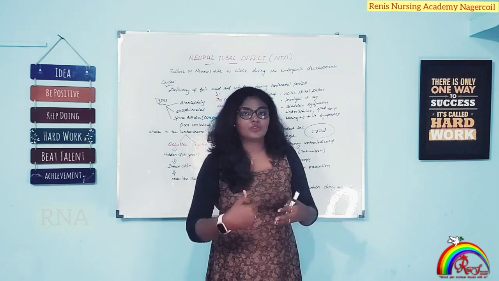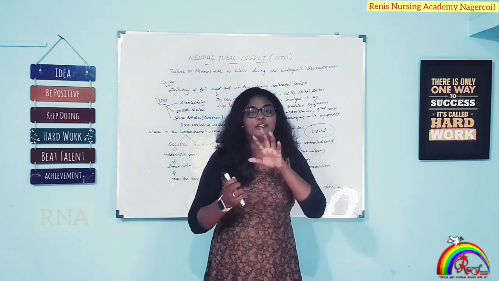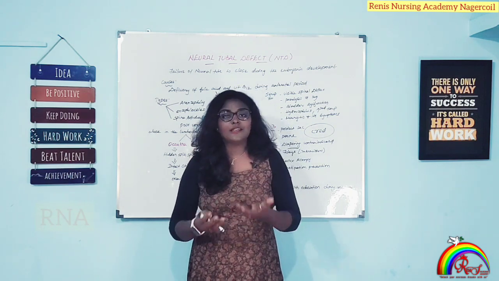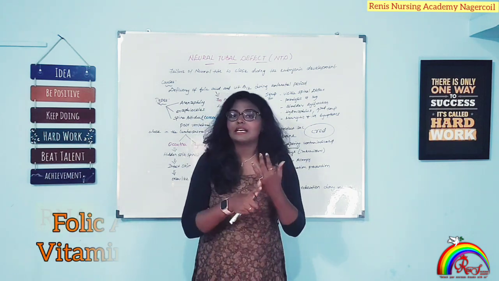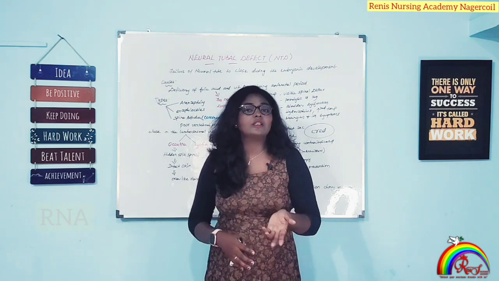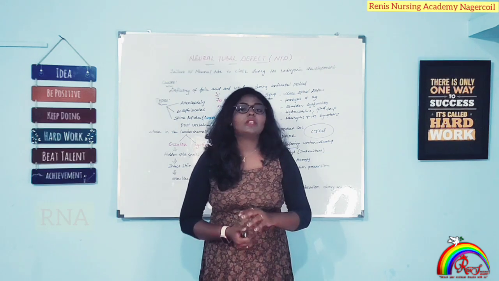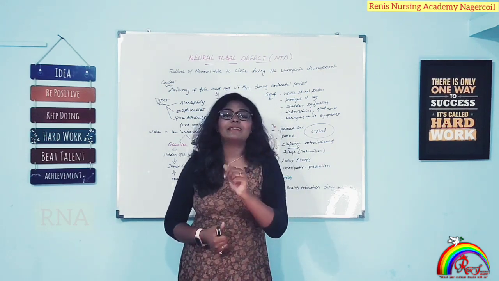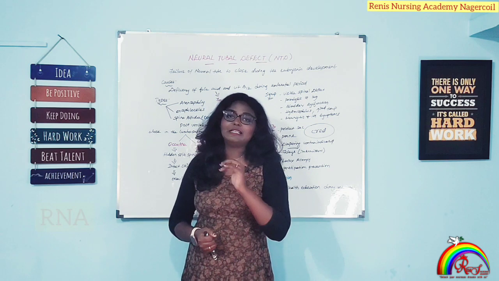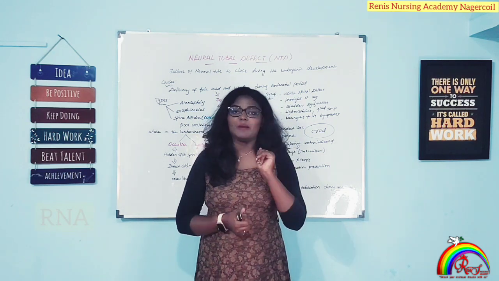When the mother comes to the hospital, as a nurse we can give them health education regarding folic acid supplement and vitamin B12 supplement. Then what are the food items that are rich in folic acid? Example, cauliflower. So they can take this type of food, so that they can prevent an important birth defect called neural tube defect. So that's all about the condition called neural tube defect under spina bifida.